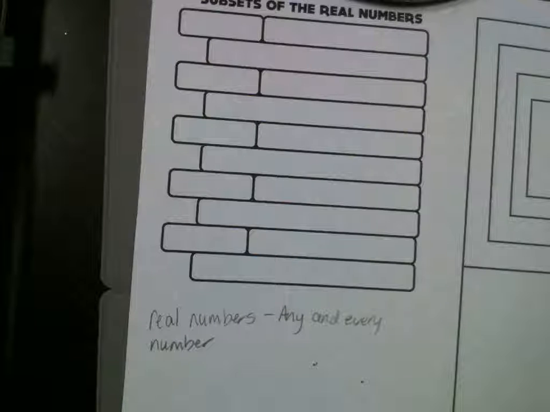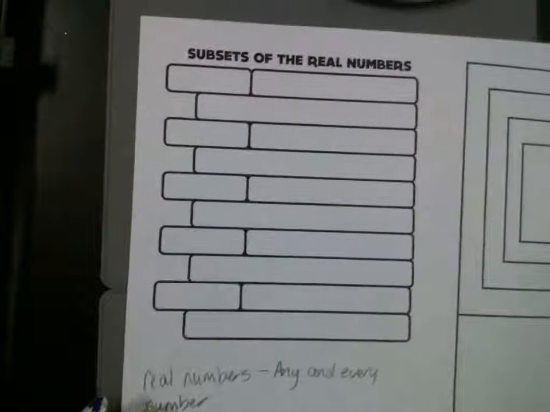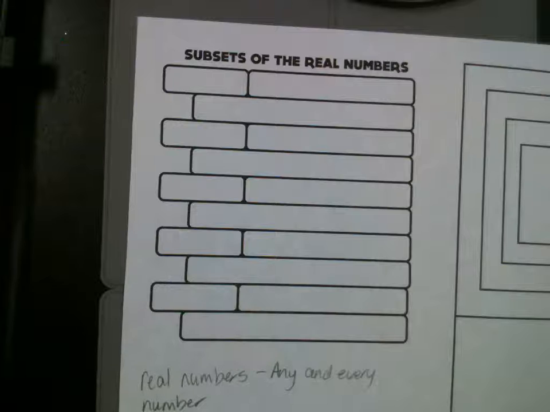Write this down. Maddie, write this down. Any and every number. Fractions, decimals, mixed numbers, whole numbers, counting numbers, perfect square roots, non-perfect square roots, terminating decimals, repeated decimals, pi. Any and every number is going to be a real number. Real numbers are divided into two different subsets, two different groups. Either a number is rational or it's irrational.